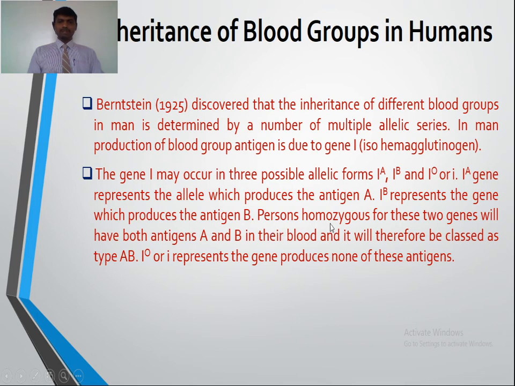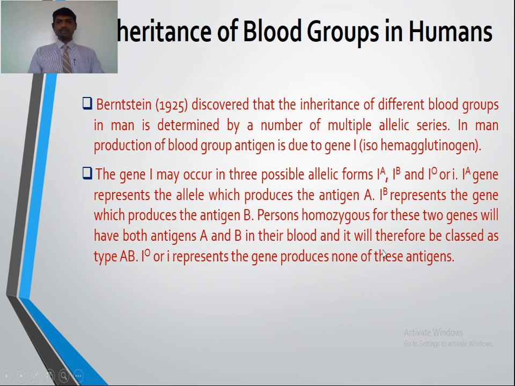Persons homozygous for both these two genes will have both antigen A and B, as seen in blood group AB, and will therefore be classed as type AB. IO or small i represents the gene that produces none of these antigens. This small i is recessive and is not able to produce the antigen, whether A or B. So a simple fact here: there is a gene, the I gene.